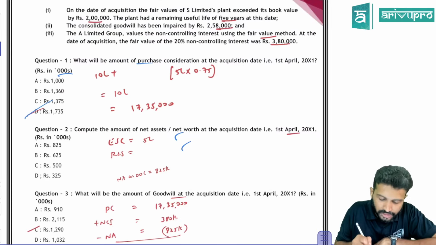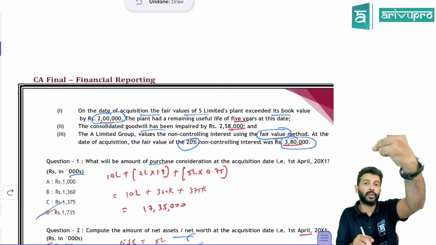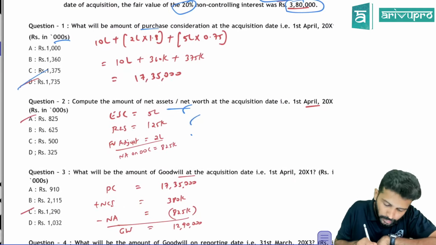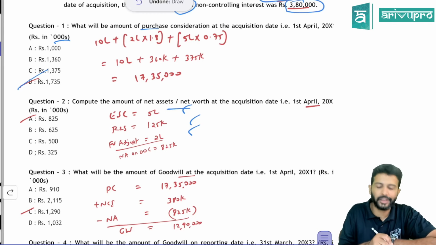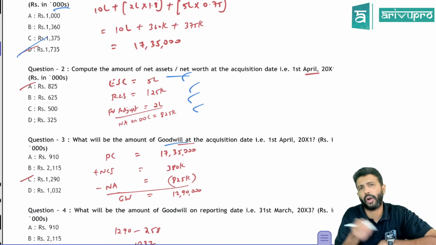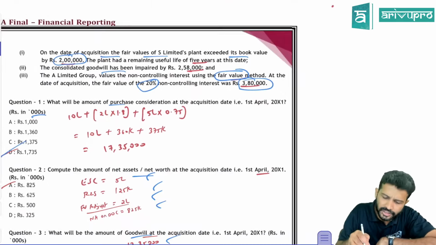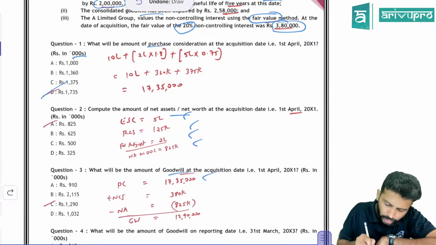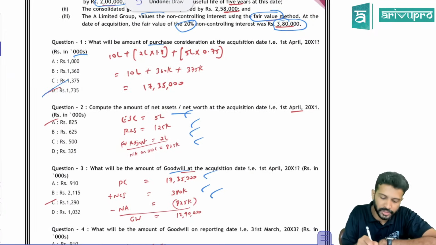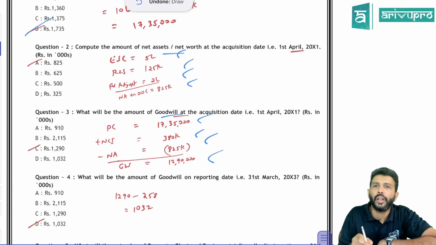Plus, is there any fair value adjustment? Yes. Fair value adjustment is there. How much is that? Compared to book value, the fair value of the asset has increased by 2 lakh. So that also will be considered. Add all this, you're going to get net assets on the date of control to be 8,25,000. Next, they are asking you goodwill. How do you get goodwill? Take PC. PC is 17,35,000. Add NCI. NCI's value is given to be 3,80,000. And deduct net assets on the date of control, which we just now got to be 825. And you'll get goodwill on the date of control.